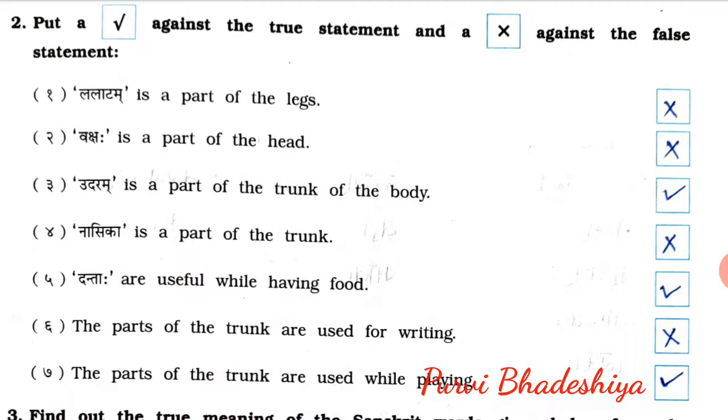Fourth, Nasika is a part of the trunk. So the answer is wrong. Fifth, Dantaha are useful while having food. So the answer is right. Sixth, the parts of the trunk are used for writing. So the answer is wrong. 7 number, the parts of the trunk are used while playing. So the answer is right.